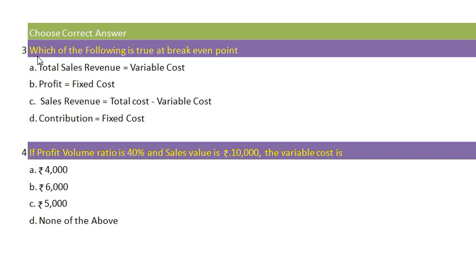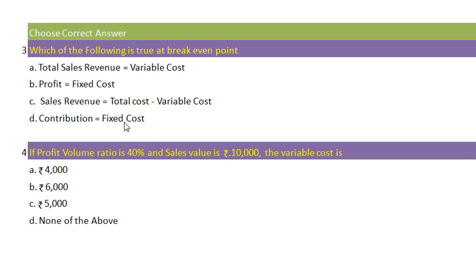Number 3: which of the following is true at break-even point? Option A, total sales revenue is equal to variable cost. Option B, profit is equal to fixed cost. Option C, sales revenue is equal to total cost minus variable cost. And option D, contribution is equal to fixed cost.